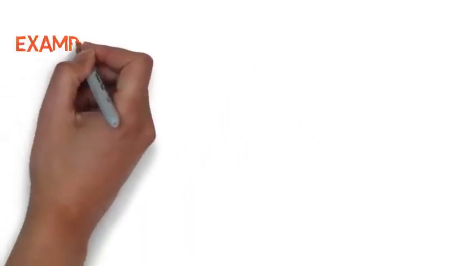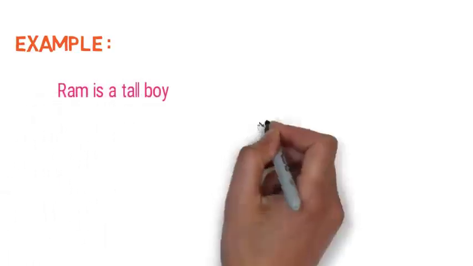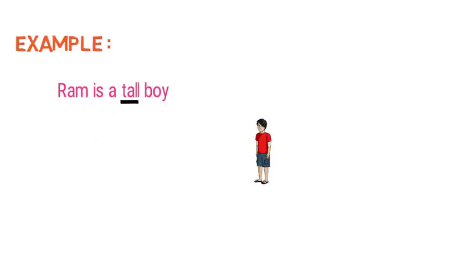Let me give you an example to make these degrees of adjectives clear. Ram is a tall boy. Here, tall is an adjective and we are just describing Ram. We are not comparing Ram with any other person. So it's a positive degree.